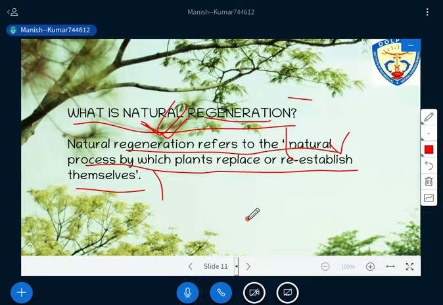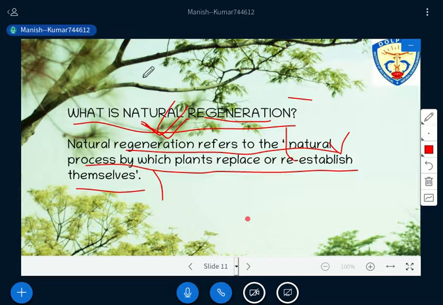There is no interference or intervention by outside agencies. Nature is following its own course of action, and the plant is replacing or establishing itself in the forest area. Have you got that? That is natural regeneration.